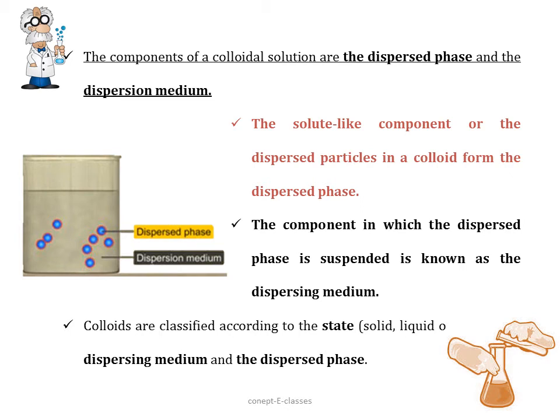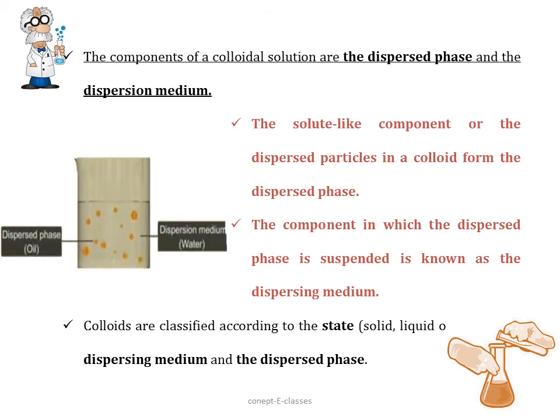The solute-like component or the dispersed particles in a colloid form the dispersed phase. So the phase that is scattered or present in the form of colloidal particles is called the dispersed phase, and the component in which the dispersed phase is suspended is known as the dispersion medium, or the medium in which the colloidal particles are distributed is called the dispersion medium. Say for example, here the oil is the dispersed phase and it is dispersed in the dispersion medium, which is water. Now the colloids are classified according to the state, solid, liquid or gas, of the dispersing medium and the dispersed phase.